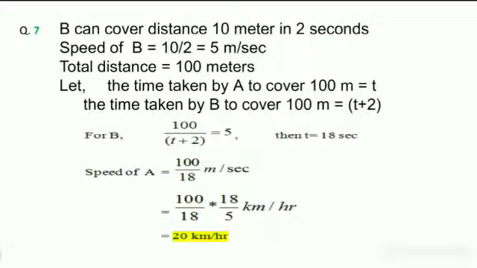For B to cover 100 meters distance, speed equals distance by time, so 5 equals 100 by t plus 2, then we will get t equal to 18 seconds. Then thus we have to find the speed of A. Speed of A equals 100 by 18, here it is in meters per second, we have to convert into kilometers per hour. So 100 by 18 into 18 by 5 means 20 kilometers per hour.